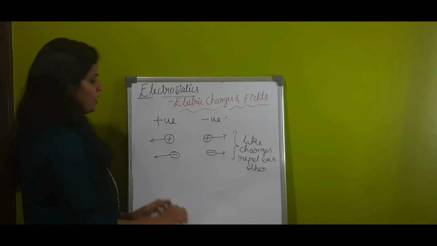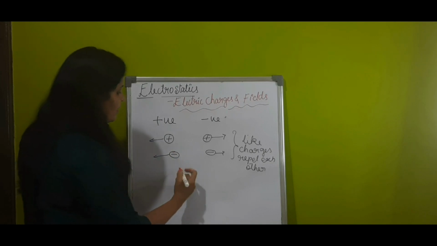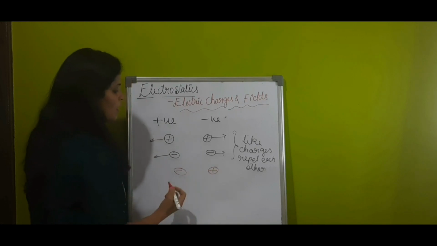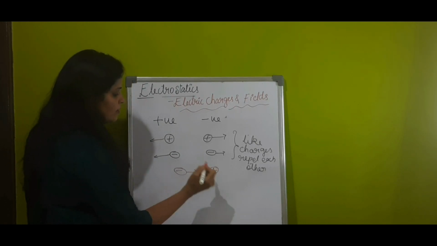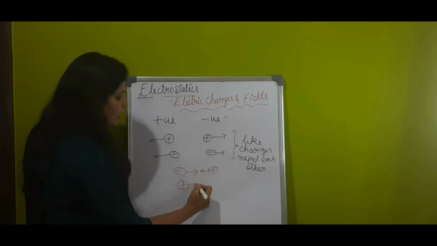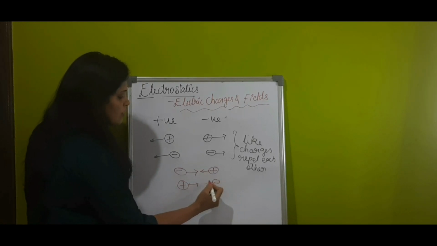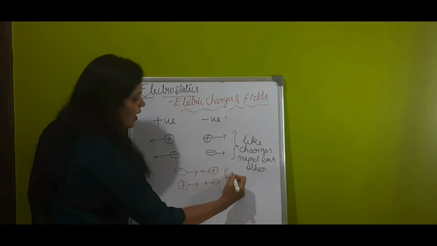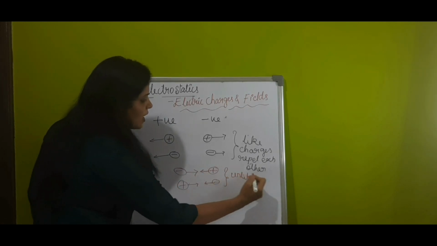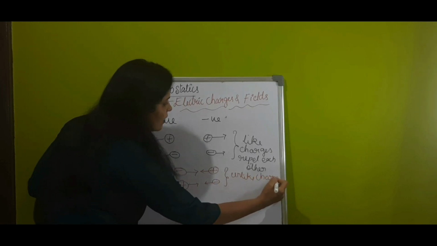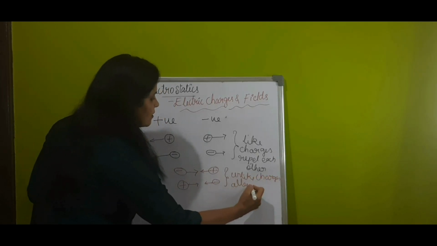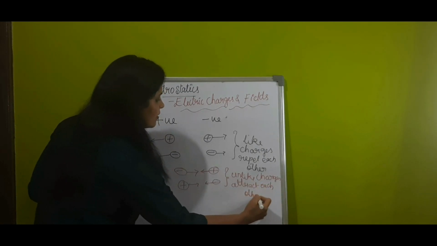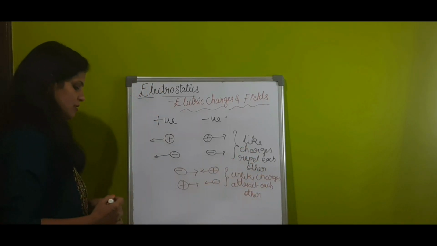And it was observed that if there are two bodies having opposite kinds of charges, one negative and the other positive, they attract each other. So positive is attracted towards negative charge. So these are unlike charges. Unlike charges attract each other.